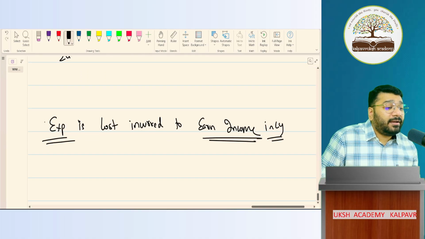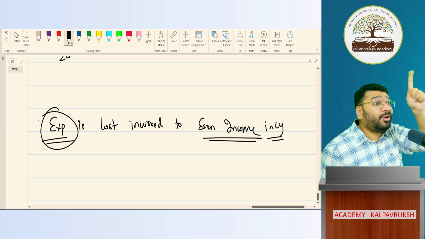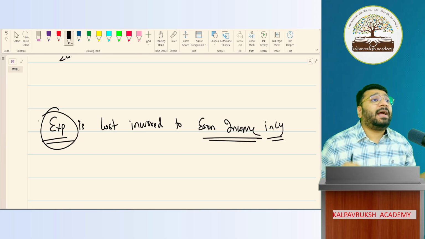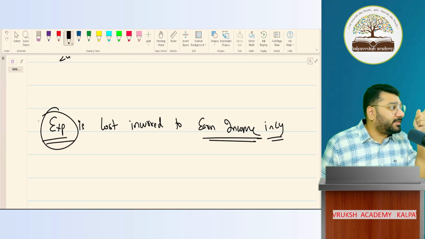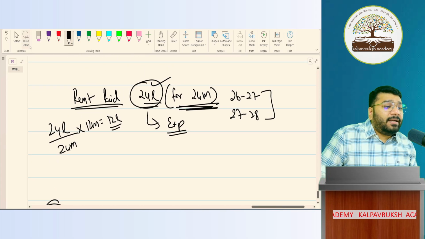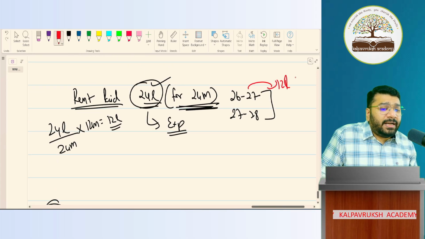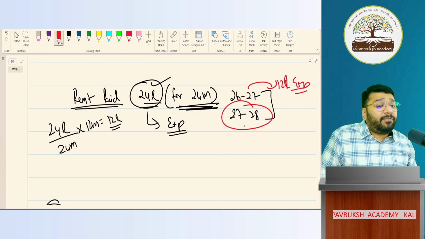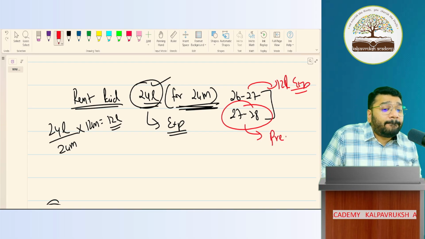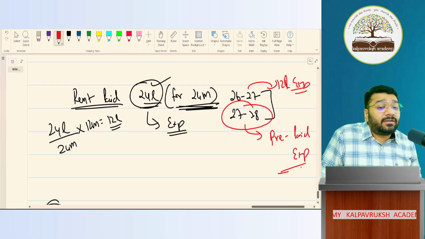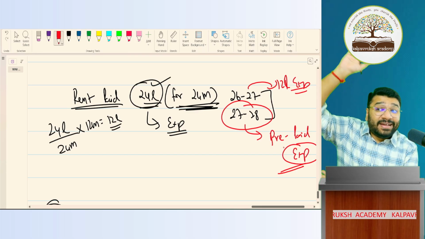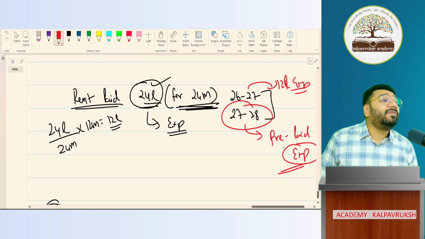Got it? Not got it? Did I take the full 24 lakh as expenditure? No, no. Only 12 lakh as expenditure. Which means you need to understand what is the meaning of expenditure in the true sense. Now the question that comes to your mind is, sir, the 12 lakh I paid for 27-28, what will it be termed as? We will call that prepaid expenditure. So this is also expenditure only? No, sir. This is expenditure of next year.